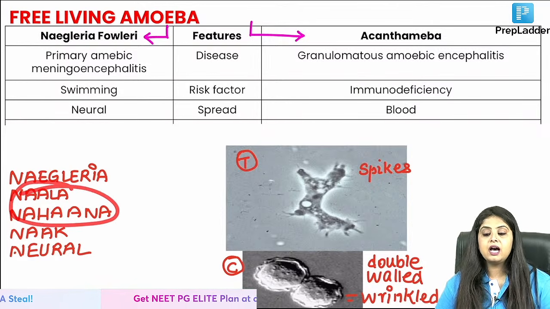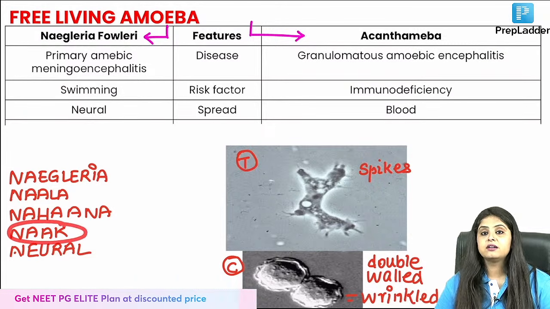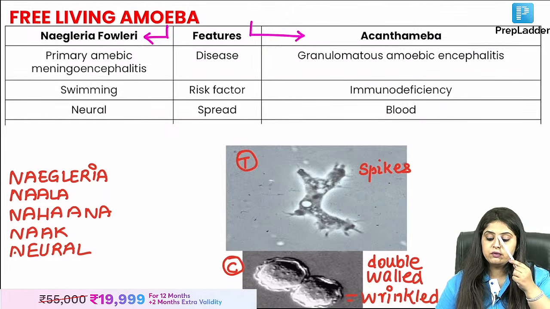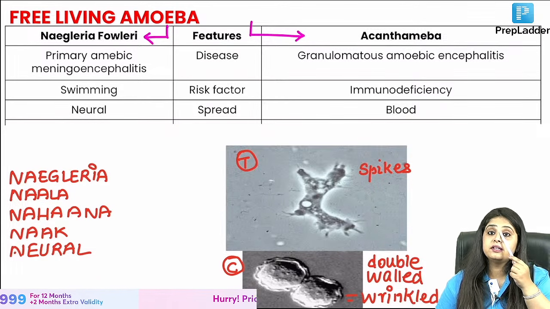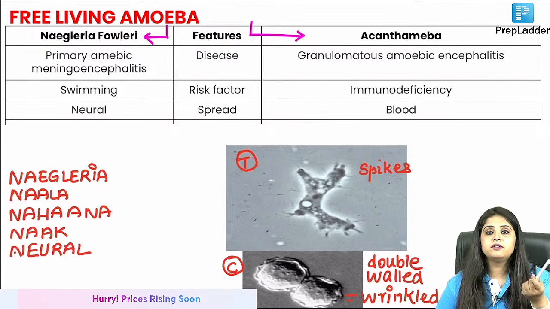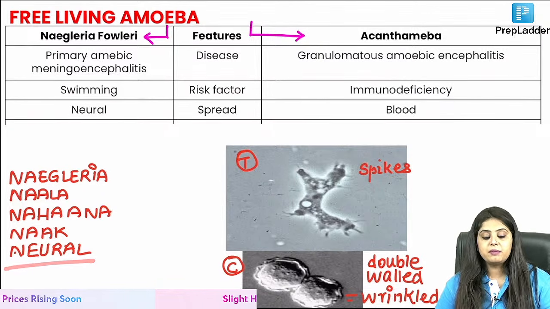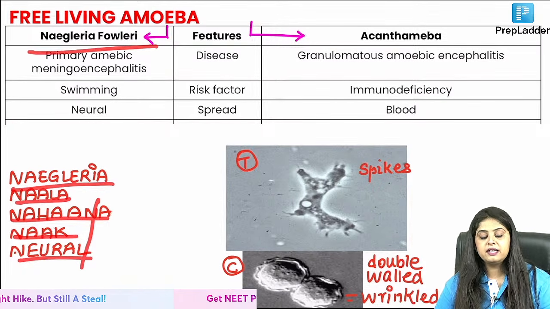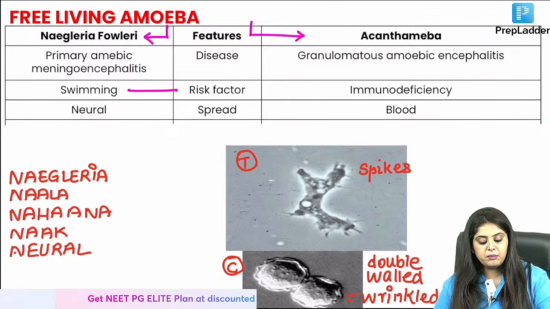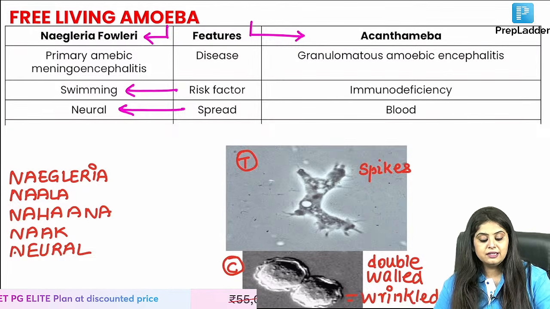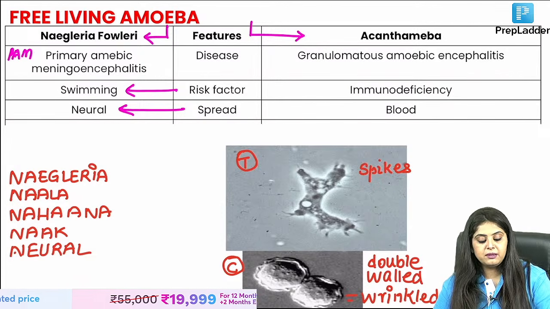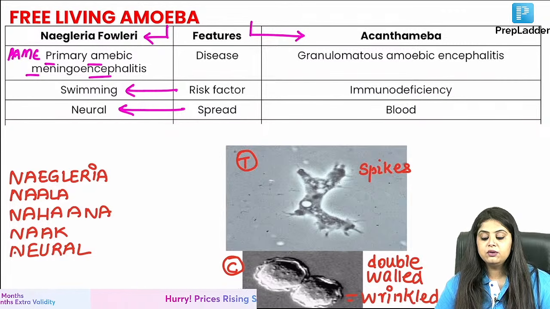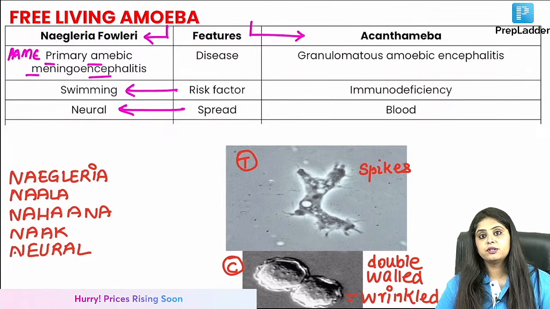So nale mein nahana, okay. After that naak, where will the water go? The water will go into the nose. From the nose, what is the plate over here, guys? Which plate is it? That is cribriform plate. Via the cribriform plate it will go into the brain. So neural. So remember nala, nahana, naak, neural. If that story comes, it is Naegleria fowleri. So this is because of swimming and the spread is going to be neural. The disease is called PAM, that is primary amoebic meningoencephalitis. That is what it causes.